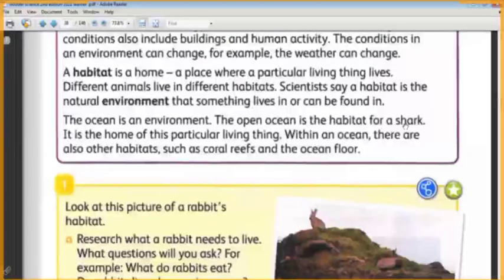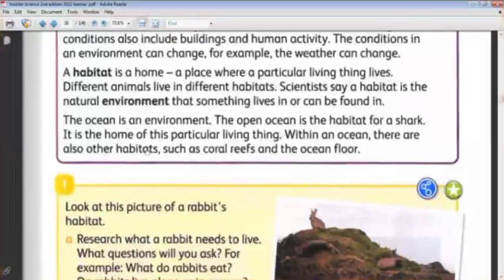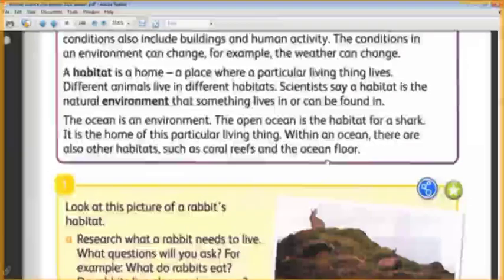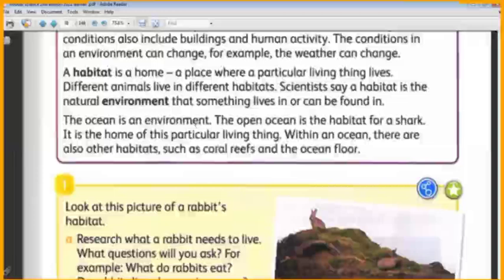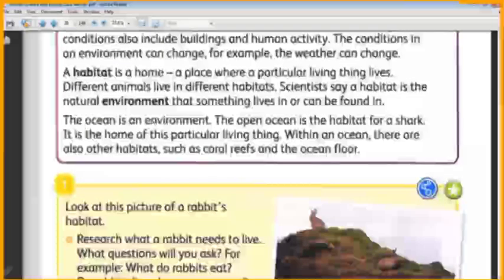But inside the ocean, which is an environment, there are different habitats, like the coral reefs. The coral reefs are a habitat inside the ocean. The ocean floor is another habitat inside the ocean.